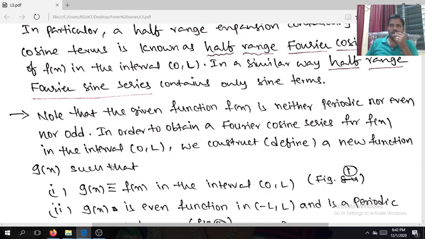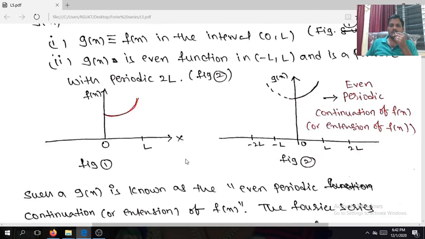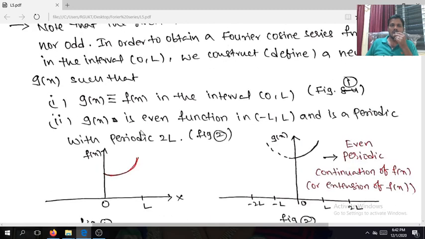I am going to define new function g of x. G of x is same as f of x in 0 comma L, this is a function, right? Next, g of x is even function. Yes, this is the half interval I am considering. If you take the full interval minus L to L, this is the g of x, and this is your f of x. Here it is minus L to L. This is the remaining half I am going to consider here.